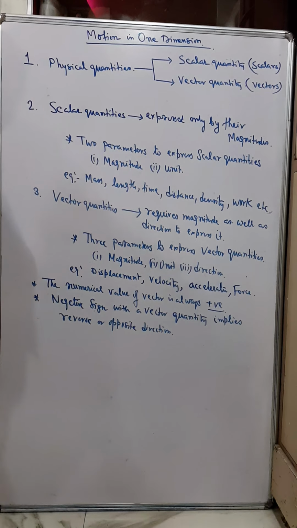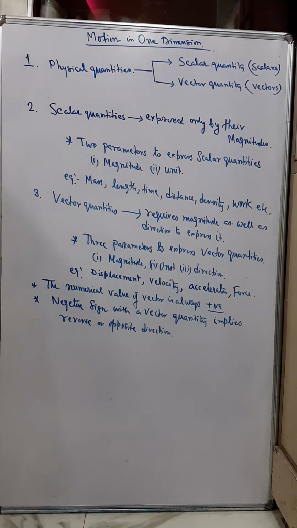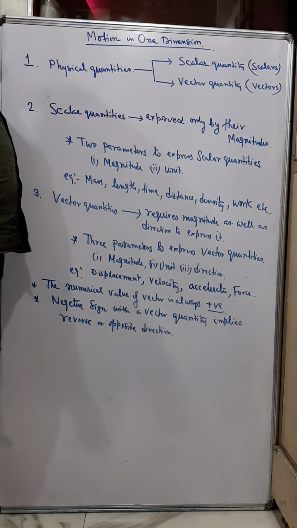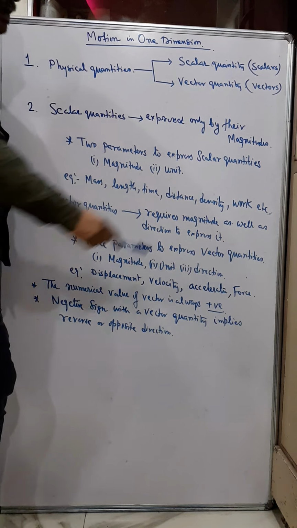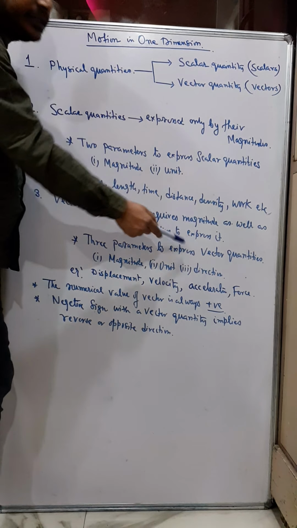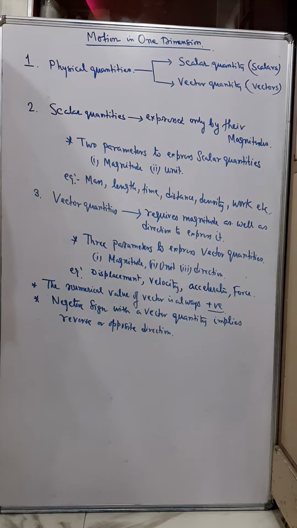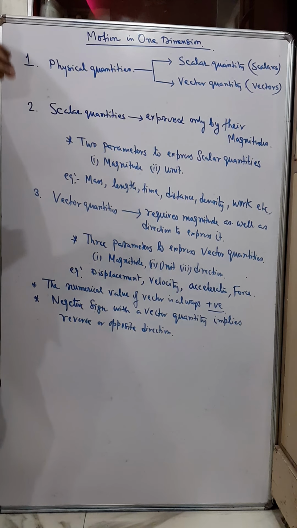Okay. So the next quantity is vector quantity, and as you know, vector quantity means those which require magnitude as well as direction to express it. Now you require both the magnitude and direction to express it, and then that is called a vector quantity. Like for example, if I say move an object, you are just instructing somebody to move the table.